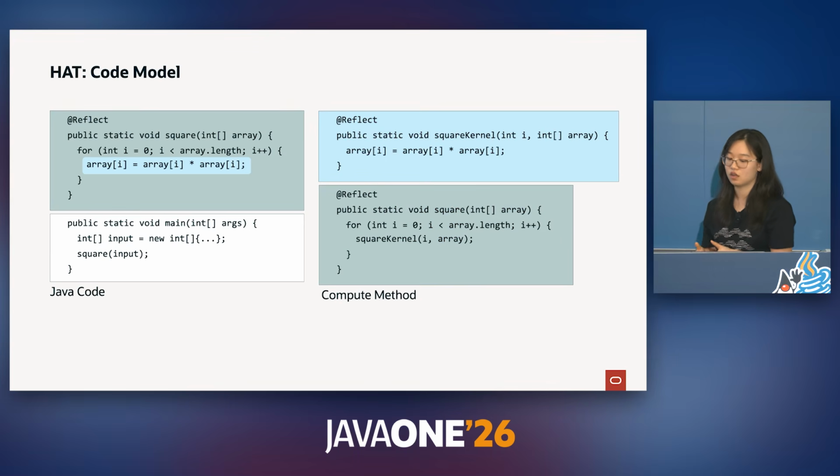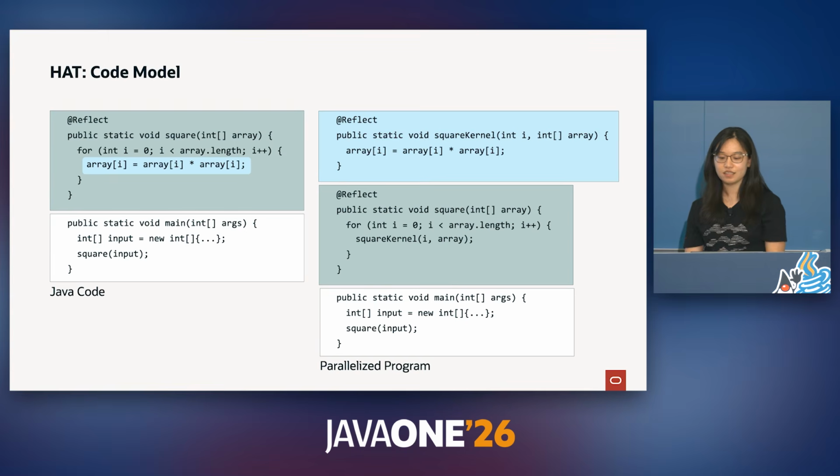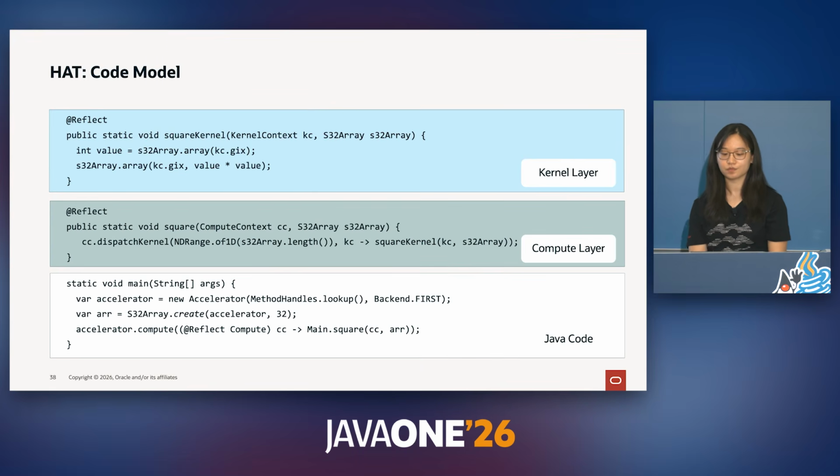We need a method to call or dispatch the kernel method, and we also need to compute what indices to square over inside of the array. Here, this computing method calls our kernel method for every element inside of the array. Finally, we have our main Java code that may call the computing method and use the results in some specific way. And from these three components, we can derive the HAT programming model as such: a kernel layer, compute layer, and regular Java code. This is a slightly simplified version of HAT, but the core concepts are still here.